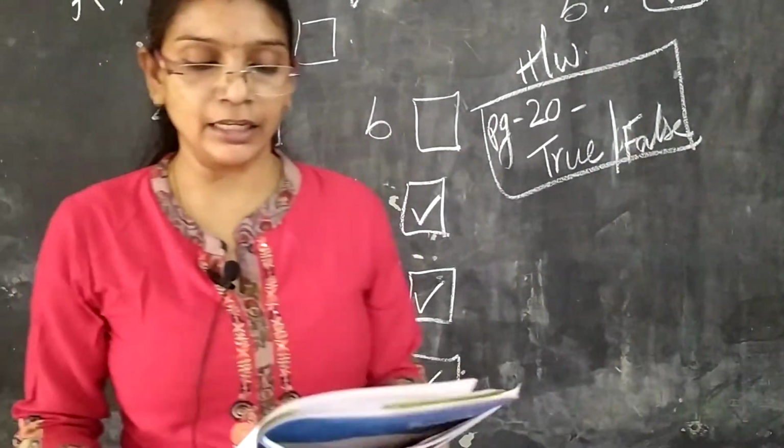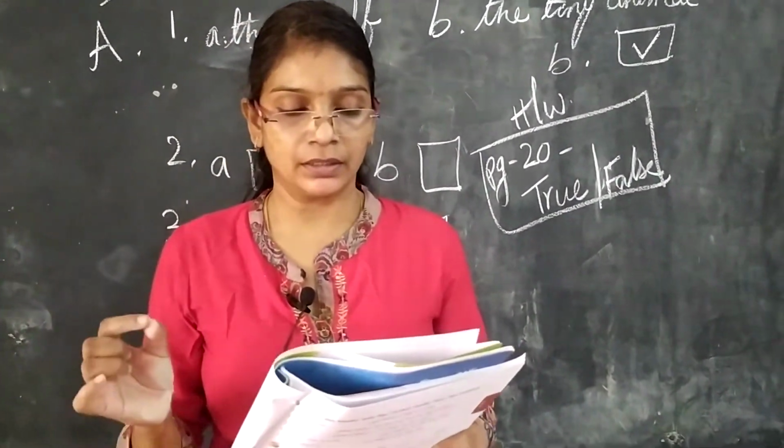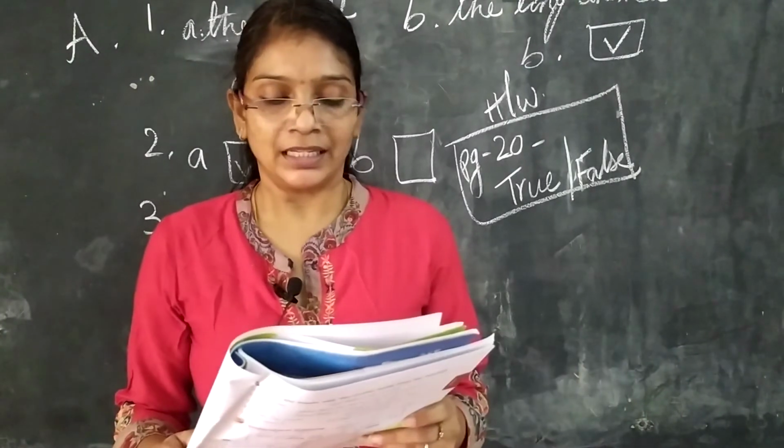Okay, and say these words aloud along with me, children, everyone.